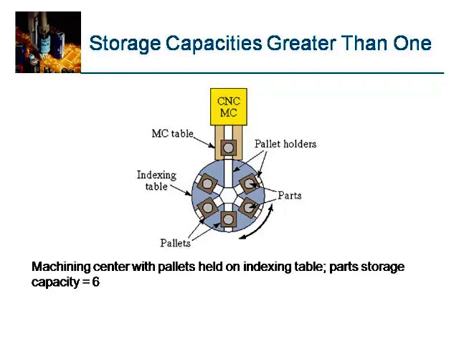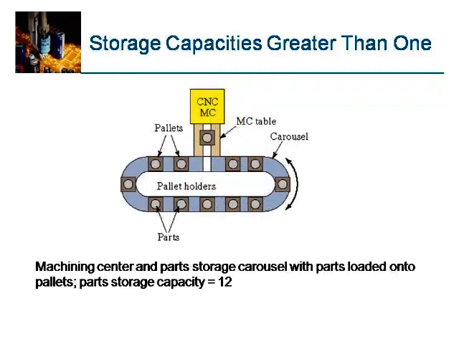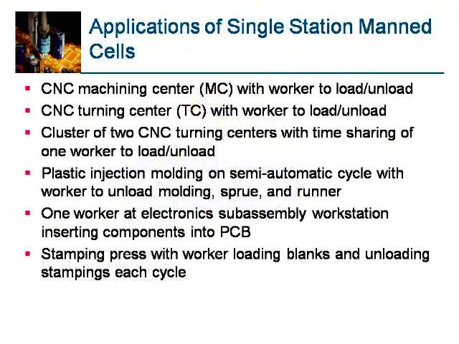The typical number of pallet holders is equal to 16, and pallet holders can be arranged in a circular or indexing way. Machining center with pallets held on an indexing table: part storage capacity is 6 here. Machining center parts storage carousel with parts loaded onto pallets: part storage capacity is equal to 12. In this figure you can see this.